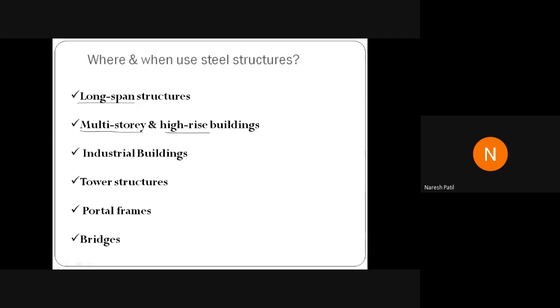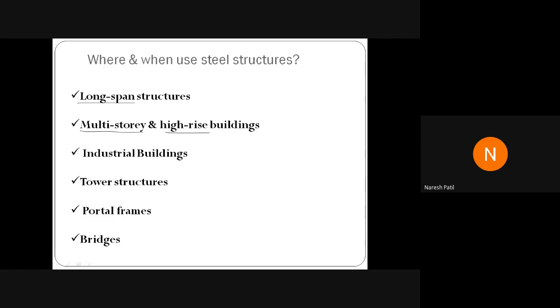After a few days, what will happen? It will be difficult to access aggregates also, and difficult to access cement also. At that time it is necessary to adopt the steel structure. So in some of the countries, they have started adopting the steel structure.